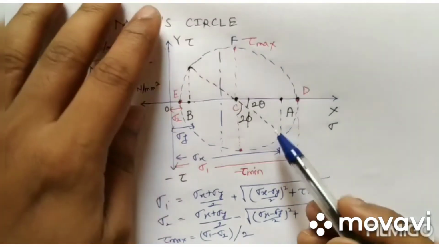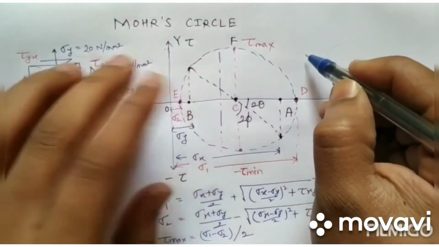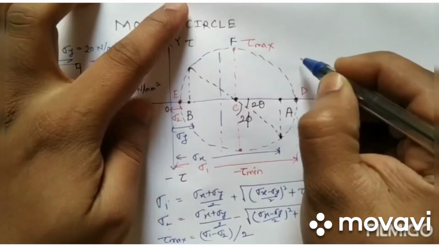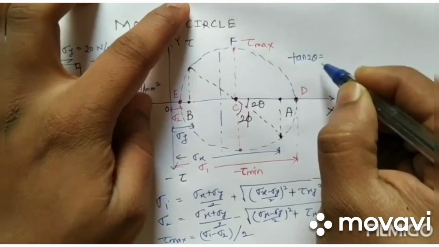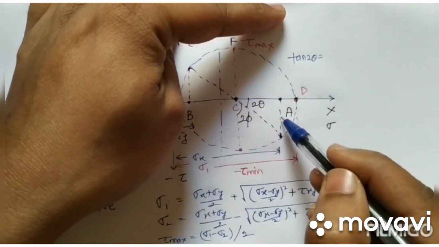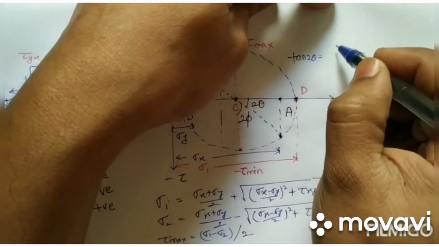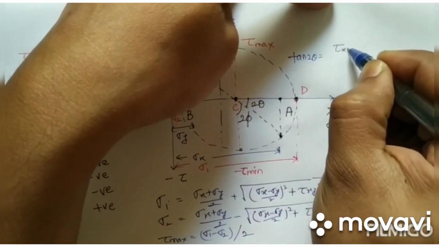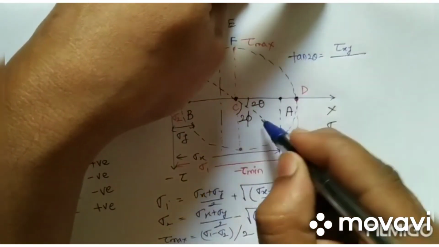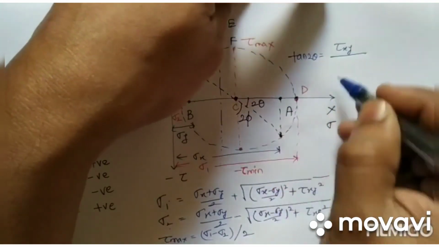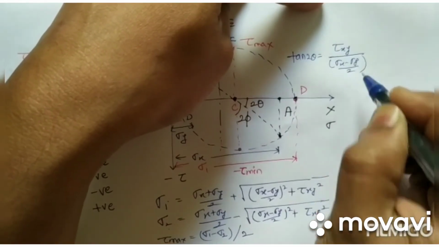Now if we have to find the planes, if I write tan 2 theta, it will be opposite side upon adjacent side. The opposite side is tau xy, so this is tau xy we have written, and the adjacent side will come as (sigma x minus sigma y)/2.